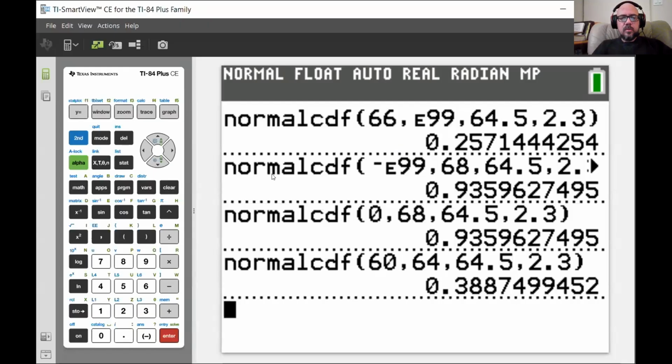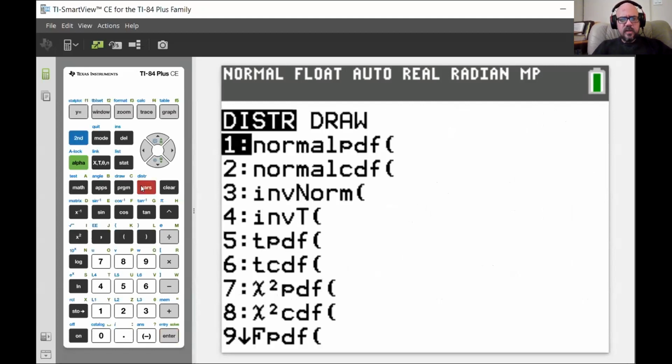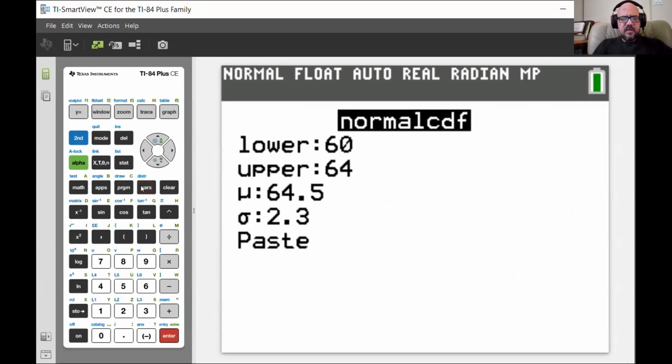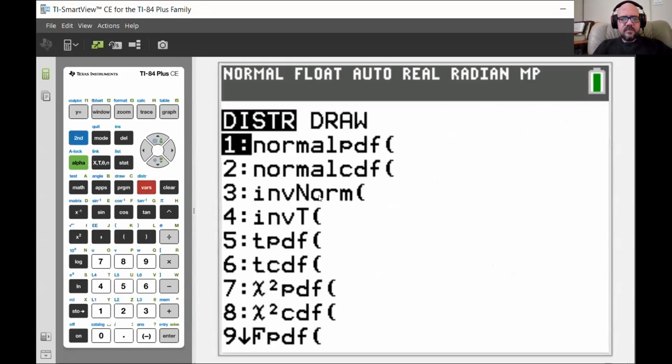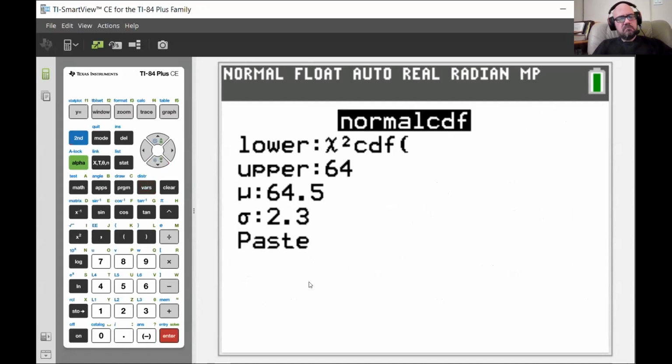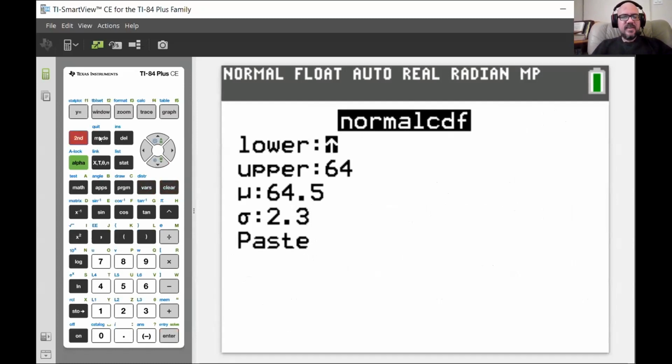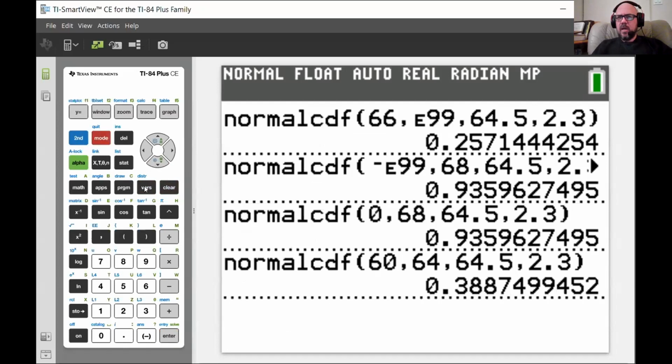That was not the button I meant to hit. Let's hit the share the calculator button. If I do normal CDF, it should let me draw the distribution. Oh, wait, it does that with normal, right? I'm forgetting now. No, it doesn't. What the heck? It'll draw the other ones. That's really weird. Like if I go to, I don't know, chi-squared. Wait a minute. Oh, this is still normal CDF. My bad. Sorry.